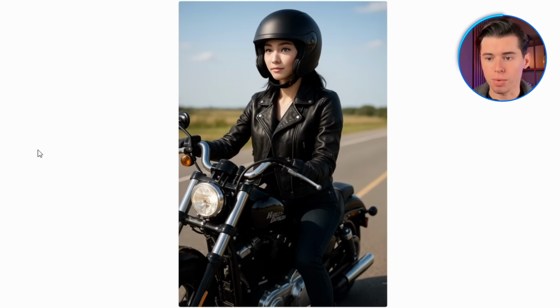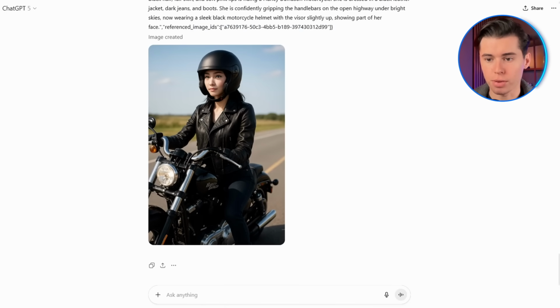The image quality looks very good for ChatGPT. The rendering of the bike itself came out really crisp, the texturing is solid, and even though her face did change more here than in the previous versions, it's still usable. So I call this one a success. Even if the consistency isn't perfect, the end result is still very impressive for a free tool.